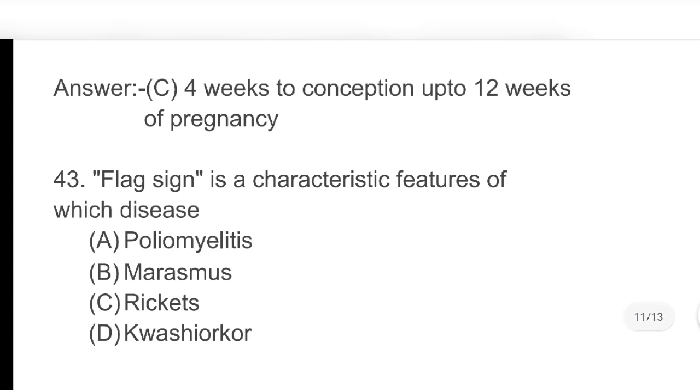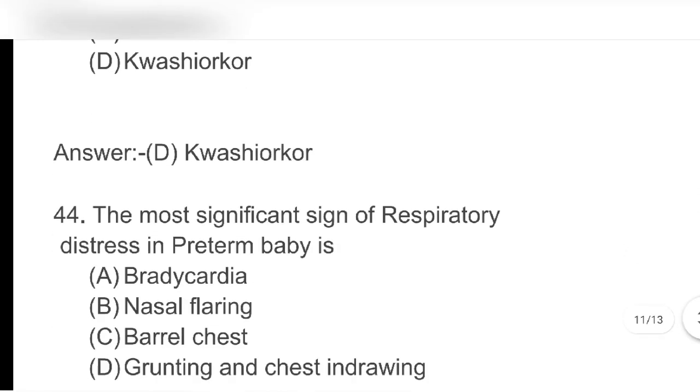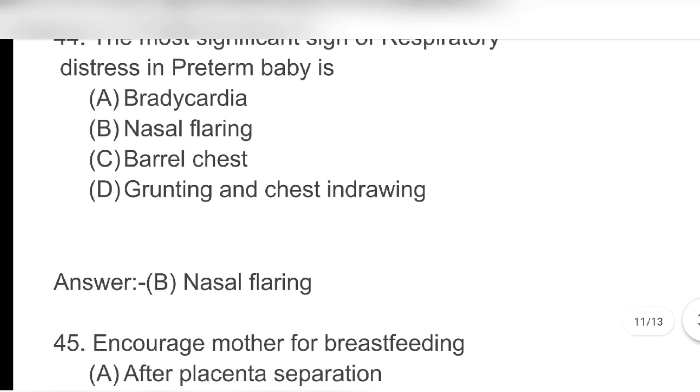Next, flag sign is a characteristic feature of which disease? A. Poliomyelitis, B. Marasmus, C. Rickets, D. Kwashiorkor. Answer D. Kwashiorkor. Next, the most significant sign of respiratory distress in preterm baby is: A. Bradycardia, B. Nasal flaring, C. Barrel chest, D. Grunting and chest indrawing. Answer B. Nasal flaring.